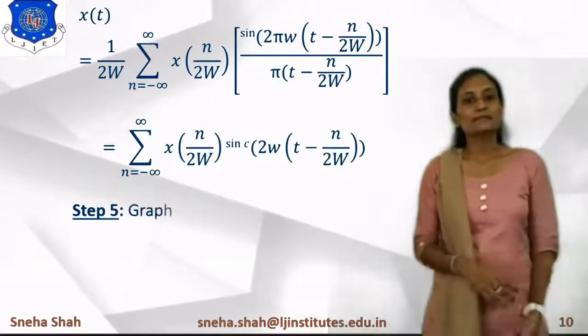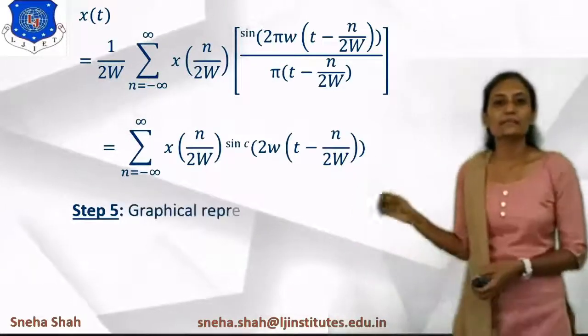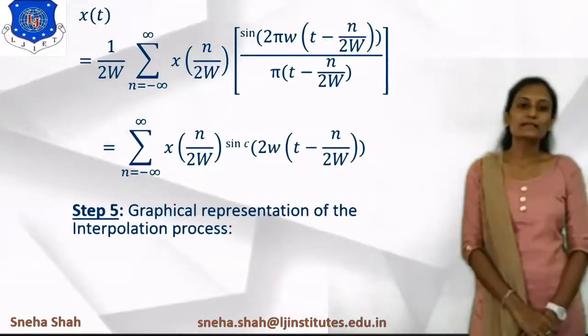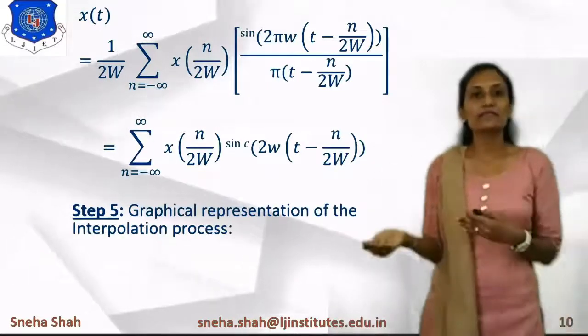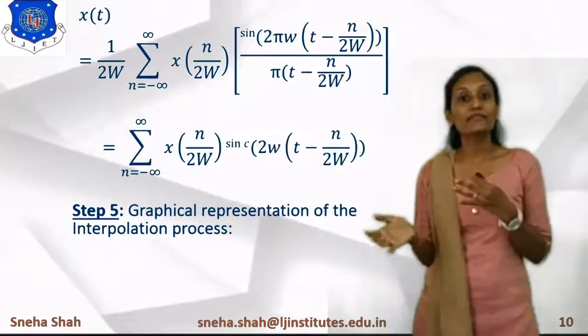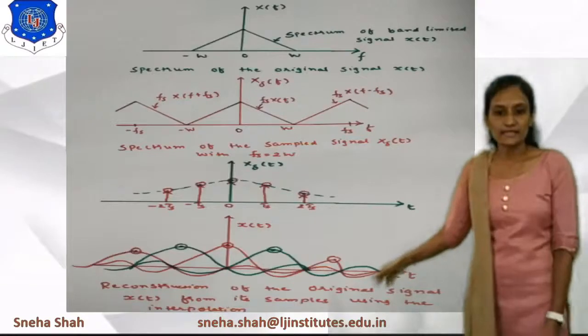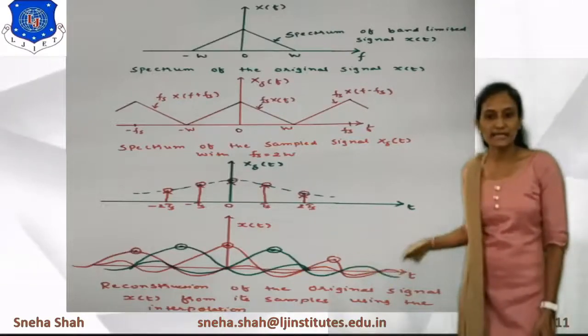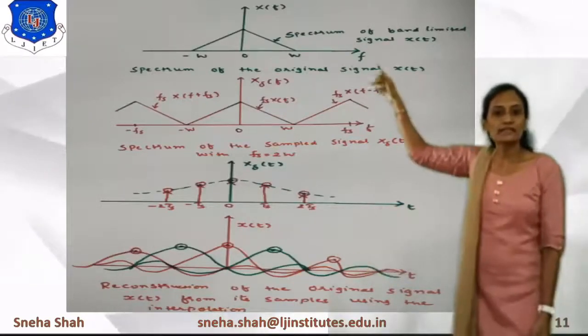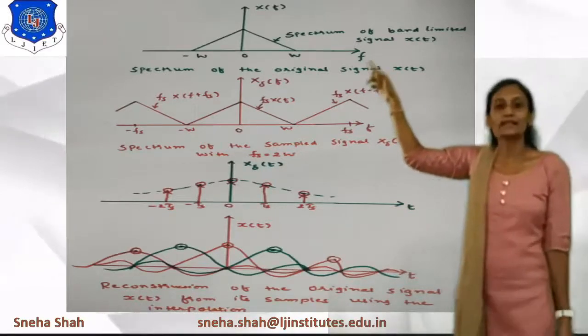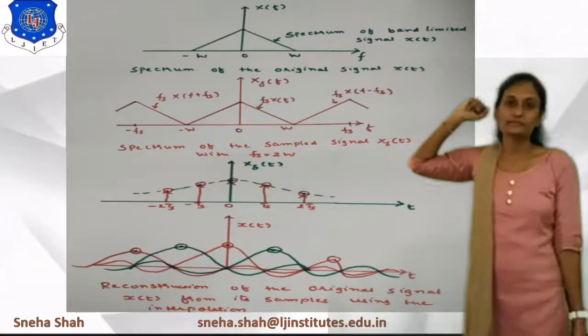So the next step is a graphical representation of the interpolation process. How is the original information signal x of t represented in the form of the interpolation process? It will be represented like this. You can see that this is a combination of sinc functions. If we take the original signal in the frequency domain, it is represented as x of f.